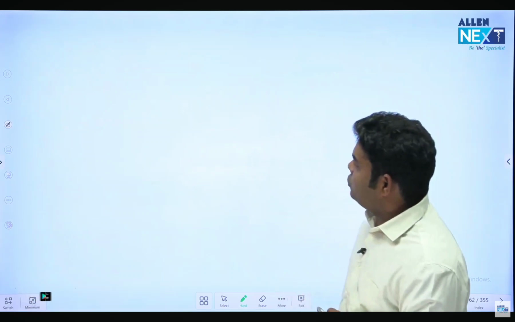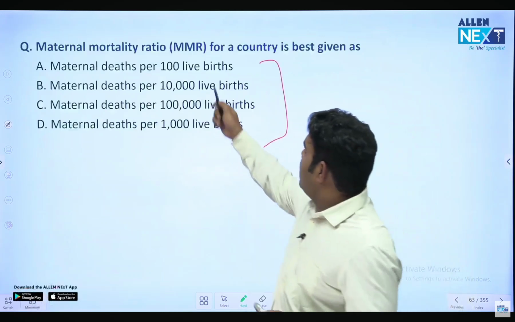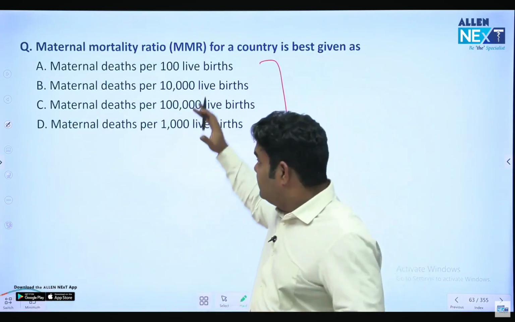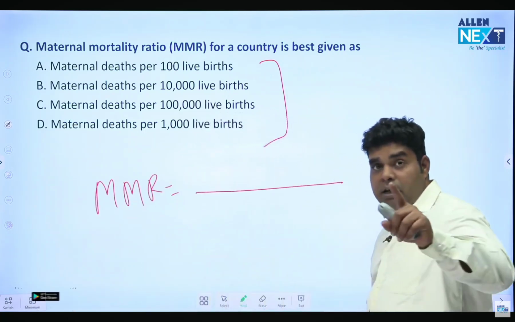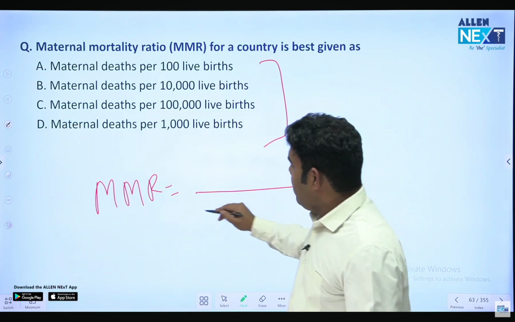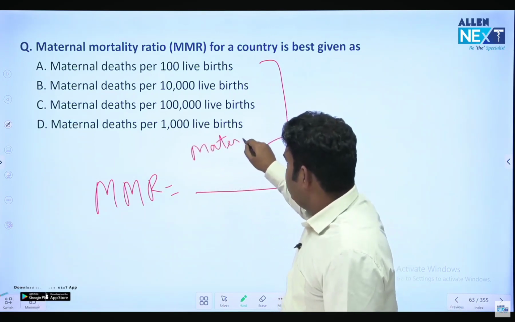Correct. Next question. Maternal mortality ratio for a country is given. What is the best answer out of the 4? Can you give the answer? So the definition of MMR is being asked 3 times. We should focus here. MMR means simply maternal death.